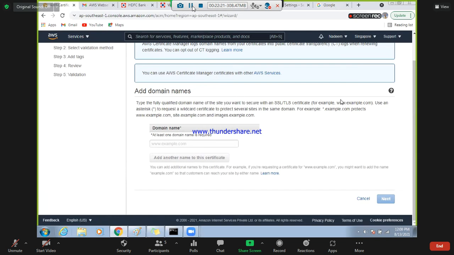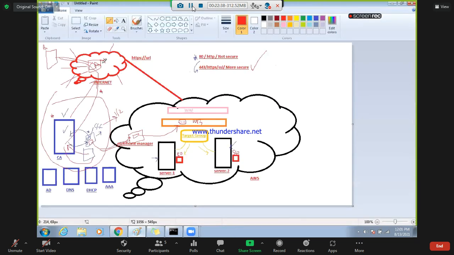Okay. You can request a wildcard certificate to protect several sites. Example, at least one domain name. So this is called a public certificate. So GoDaddy.com, or there are many internet certificate providers. They issue a certificate, a public certificate. So you need to go and buy that certificate.